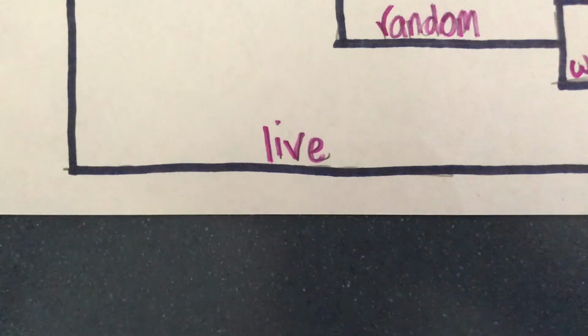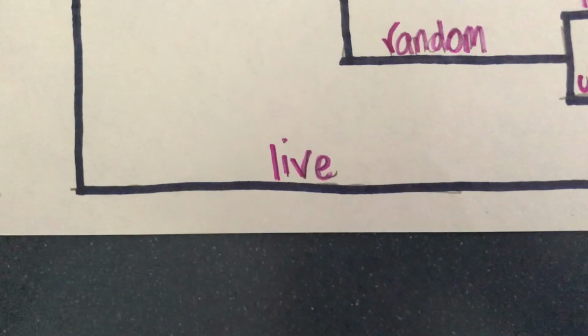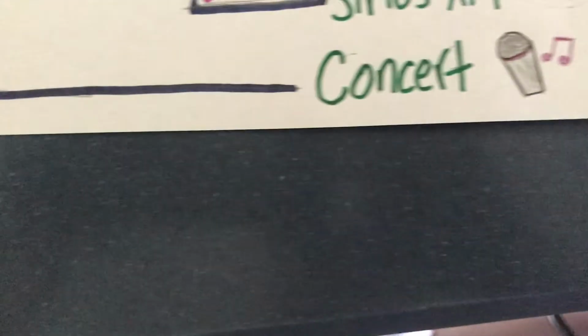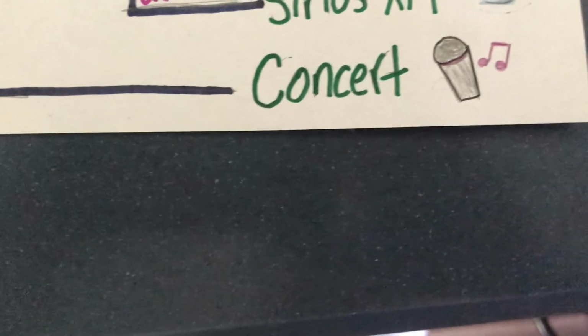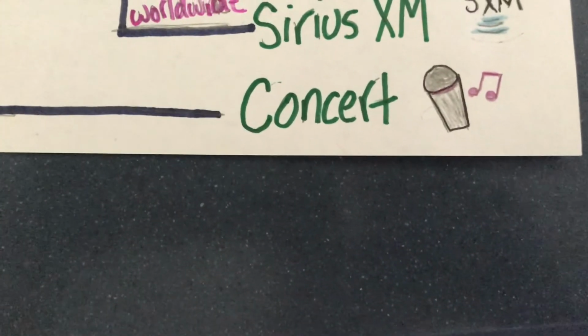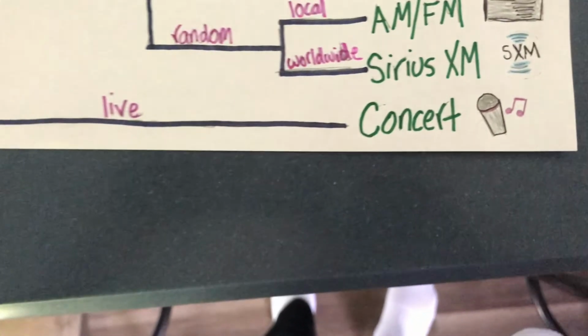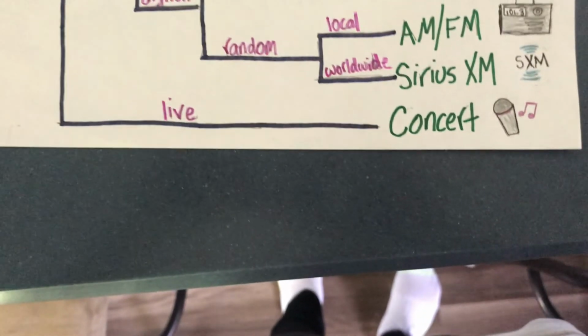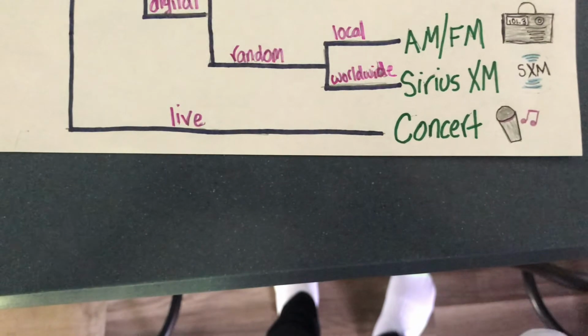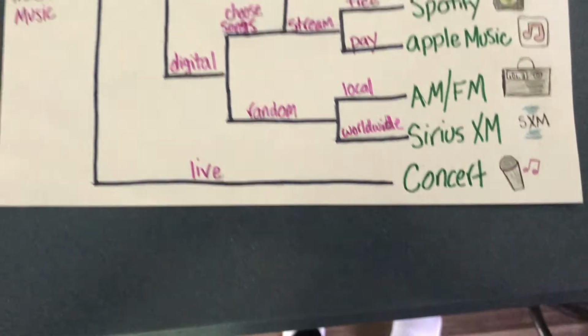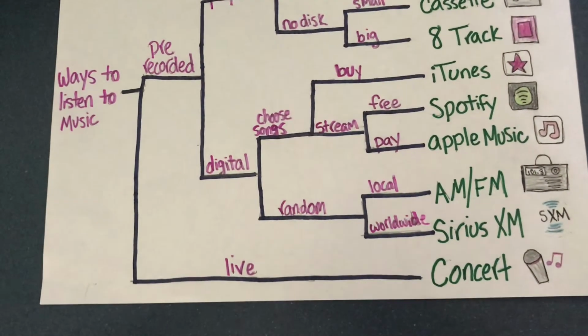It would first branch off into pre-recorded and live music. Concerts are the only type of live music, and because they only share one trait with the rest of the forms of listening to music, it would make concerts an outgroup. An outgroup is a group of organisms or items that doesn't really belong with the rest. Because there is an outgroup, this tree can be considered rooted. As well as concerts being an outgroup, live music is considered anagenesis because there is no branching into different species.